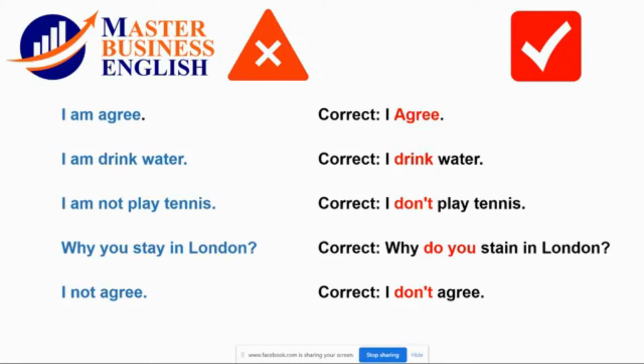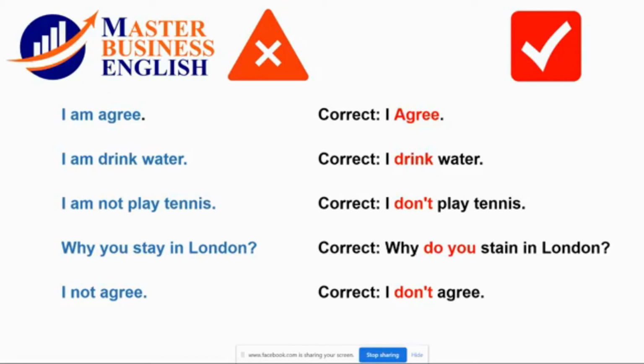The next sentence is completely wrong again. "I'm not play tennis?" No way. That's also a mistake. We say, "I don't play tennis." I, subject; don't, the negative auxiliary; play, the verb; tennis. So don't forget the negative auxiliary according to the subject, please.